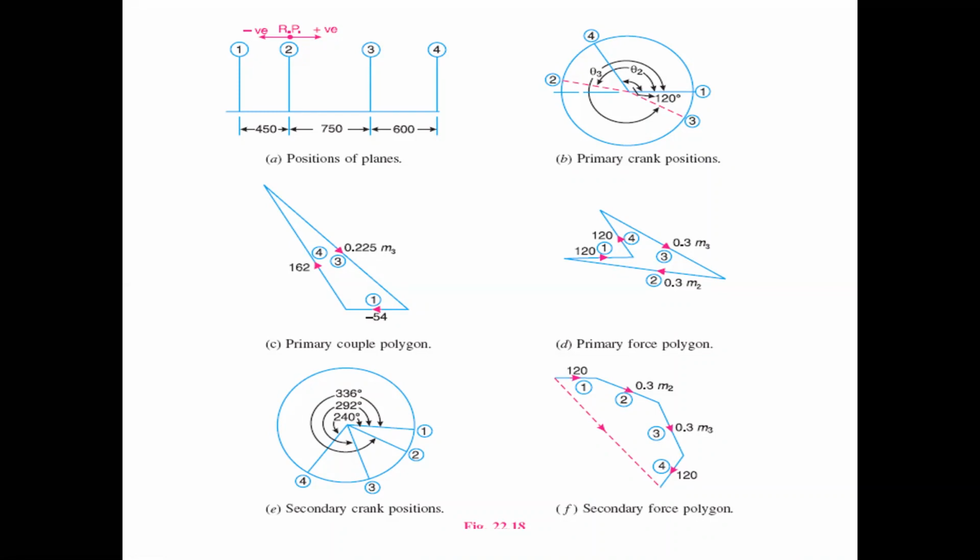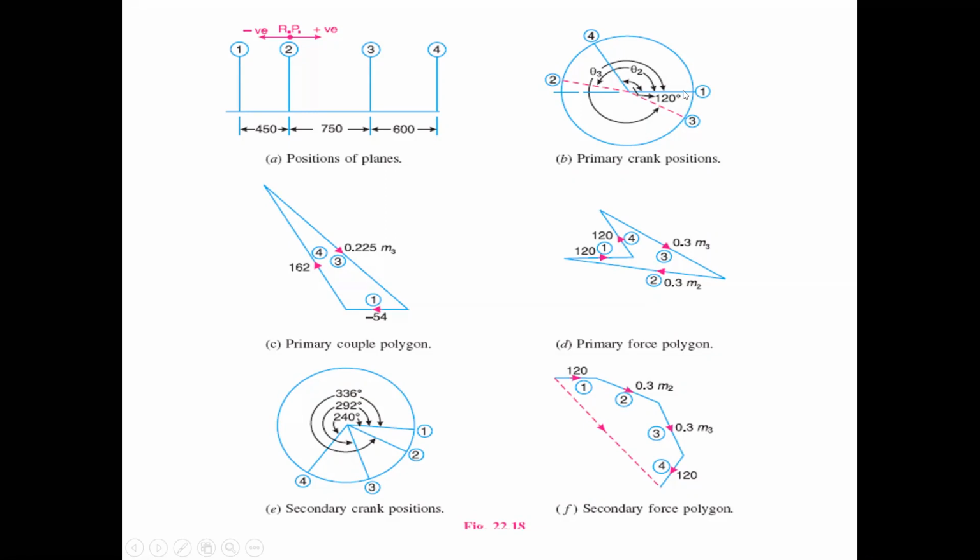Now we are going to take the angular positions. Here the angular position diagram replaces the plane positions. Observe the crank positions, because they may also take values of the four cranks, how the cranks are arranged. The first and the last are there, and the gap between the 1st and 4th is 120 degrees.